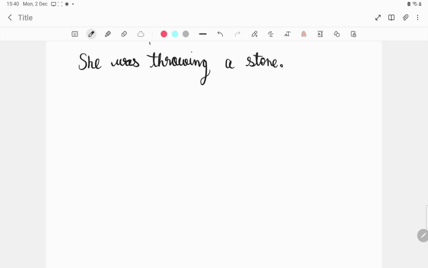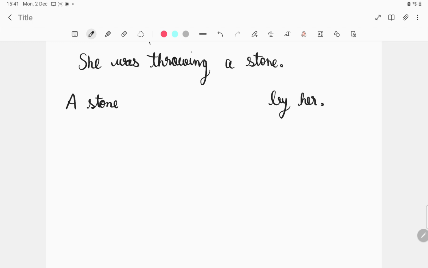So first of all, what we'll do, we'll write a stone when converting it from active to passive, and we'll write by her at the last. Okay, this is how we complete the sentence.